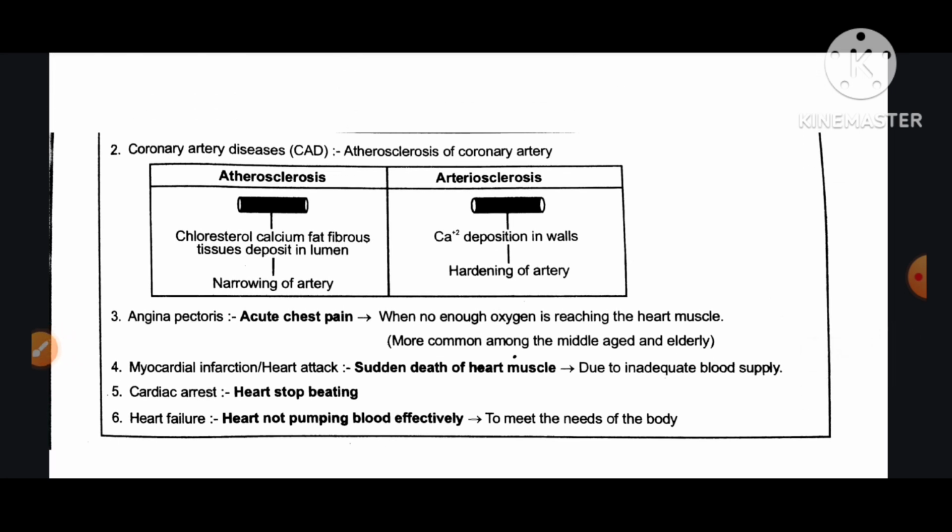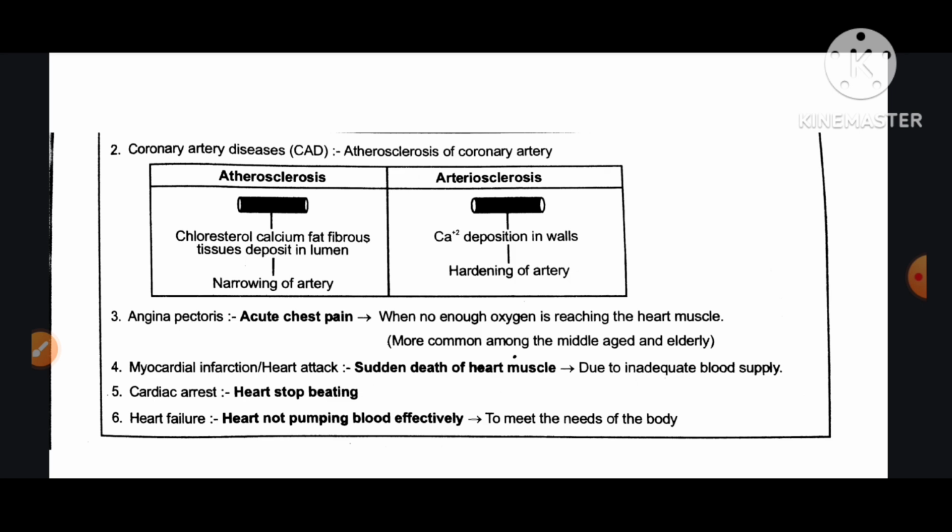Coronary artery disease, atherosclerosis of coronary artery. Atherosclerosis: cholesterol, calcium, fat, fibers, tissue deposit in lumen, narrowing of artery. Arteriosclerosis: calcium deposition in wall, hardening of artery.